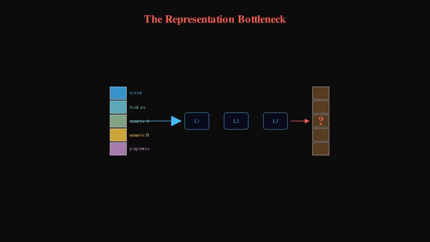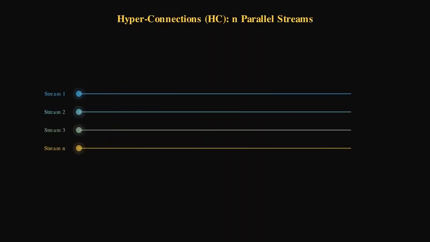It allows deep networks to train by giving information a clear, uncorrupted path forward and, crucially, giving gradients a direct path backward. But as we scale to massive models, this single highway becomes a severe bottleneck. A single embedding vector has to simultaneously hold syntax, local context, and multiple competing semantic interpretations. Say, bank as a river versus bank as a financial institution.